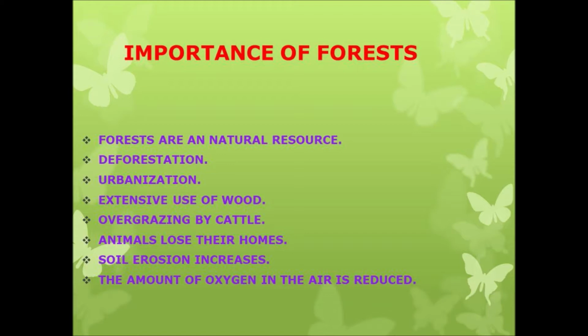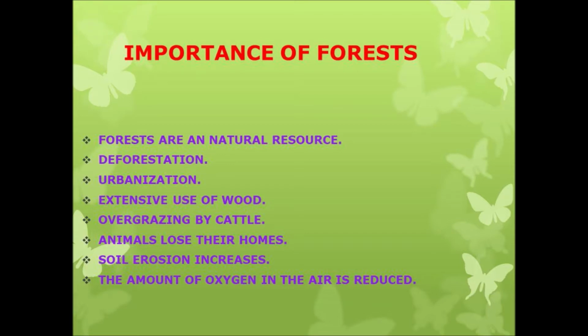Destruction of forest due to natural or human related causes is called deforestation. So children, already I have taught you that deforestation means cutting trees. So reasons for deforestation are rapid urbanization, extensive use of wood, and overgrazing by cattle, and effects of deforestation are as follows. Animals lose their homes, soil erosion increases, which leads to landslides in mountainous regions.